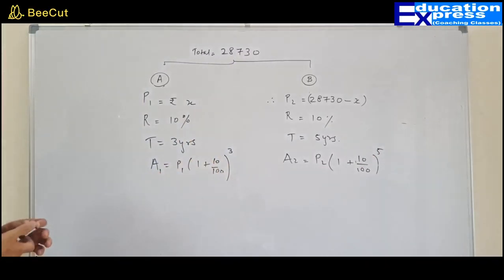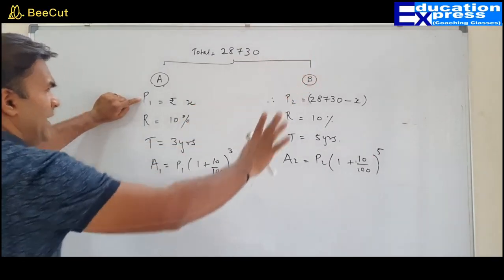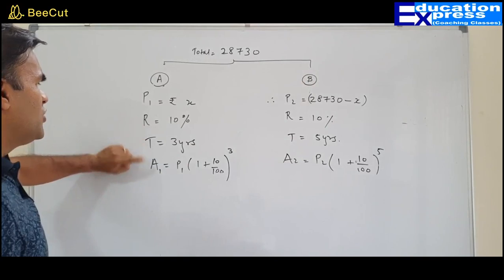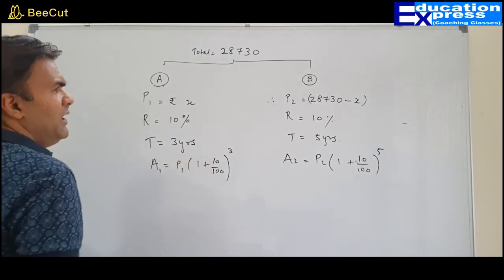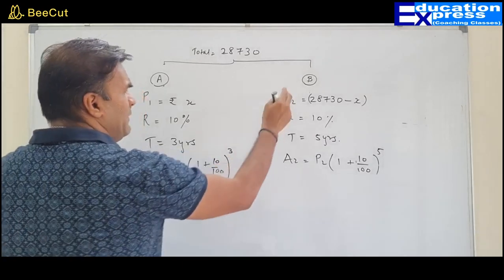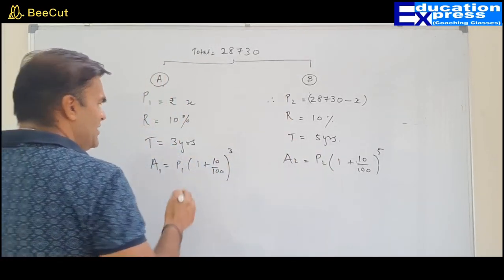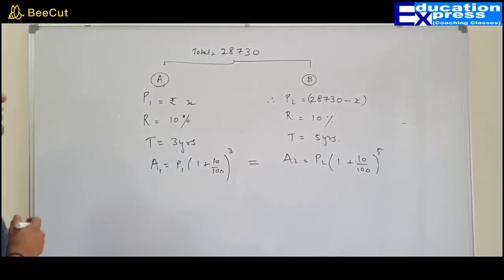This is of course very simple. Principal is available, rate is available, time is available. So what will be the amount? The amount will be P1 into 1 plus R upon 100 raised to N. Same thing for B also: principal, rate, time, everything is available. So what they mean to say is, this is equal to this. And if that is so, how do we solve it?